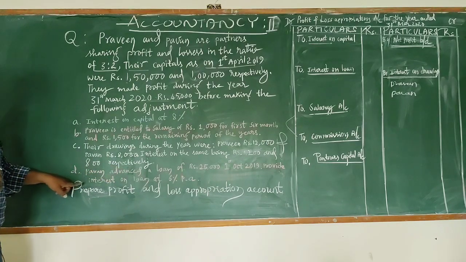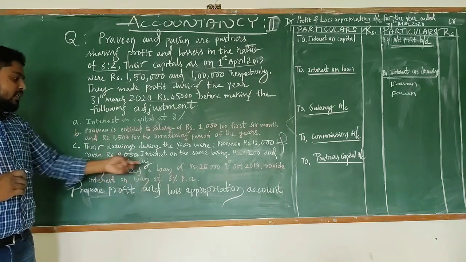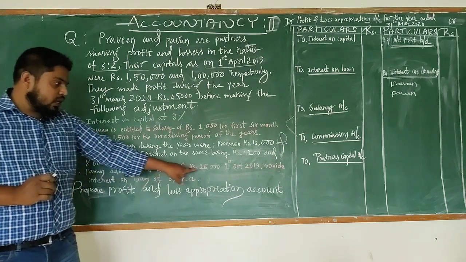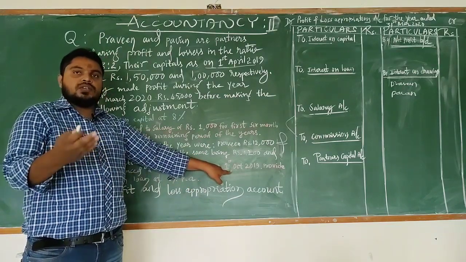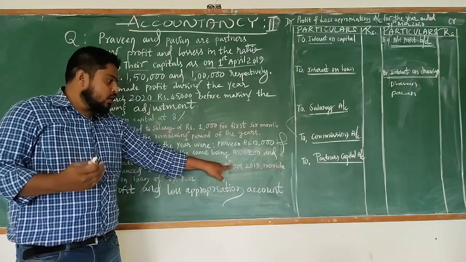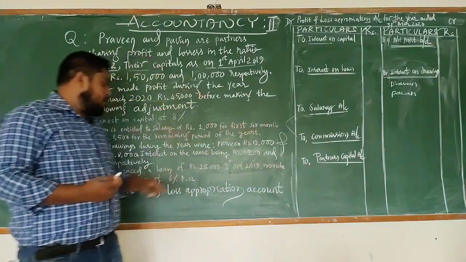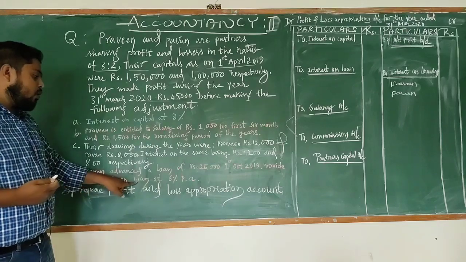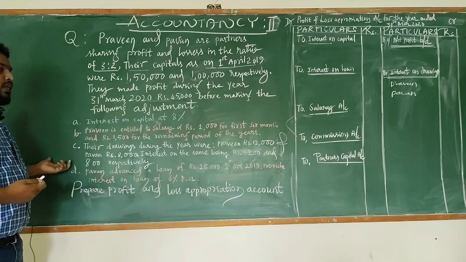Now the last adjustment, Pawan advanced a loan. So Mr. Pawan has given a loan of rupees 25,000 on 1st October 2019. Since he has given it on 1st October, interest will be calculated from 1st October, and the partnership deed provided interest on loan at 6% per annum. So these are the adjustments.